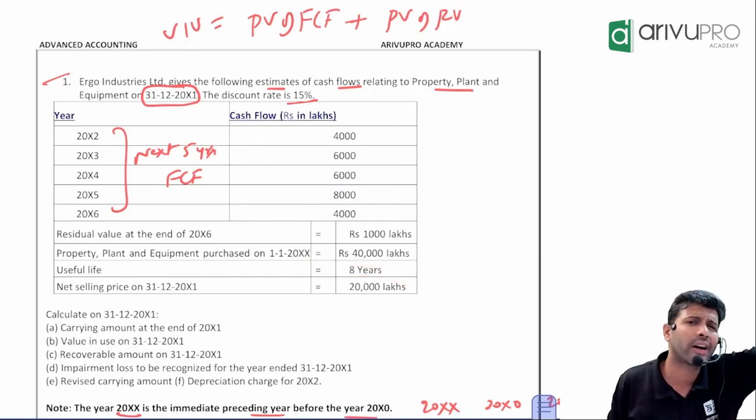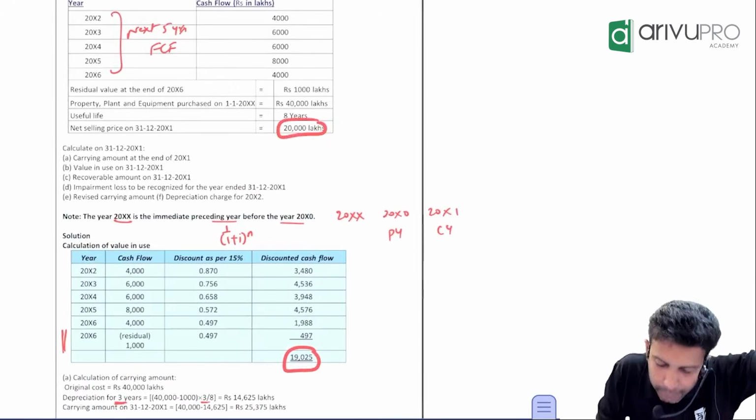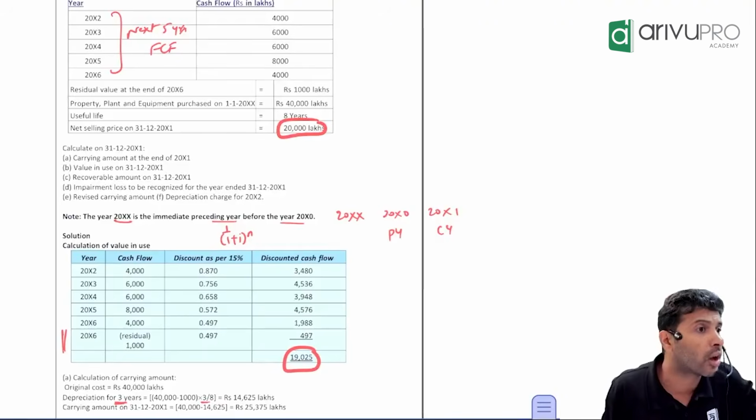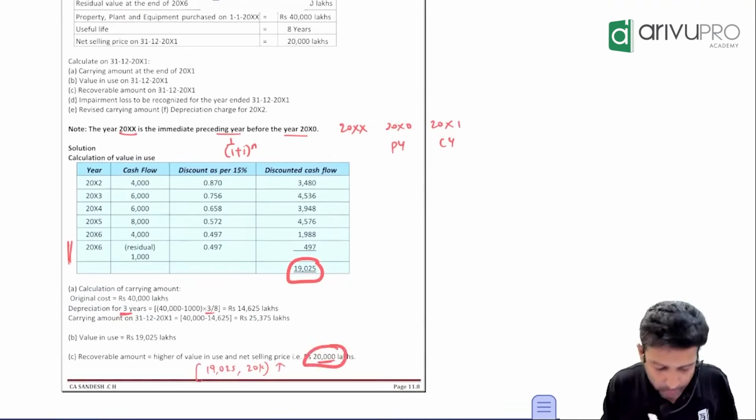How do you get recoverable amount? Value in use, net selling price, you compare and take the higher of the two. Which is the higher of these two? 20,000. That means recoverable amount is straight away 20,000.